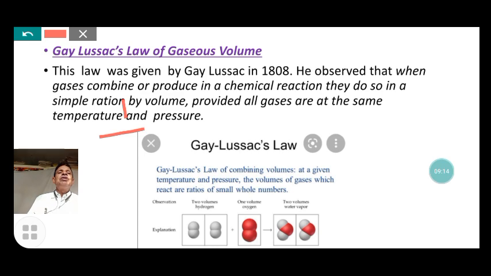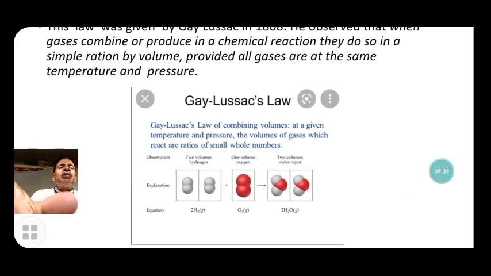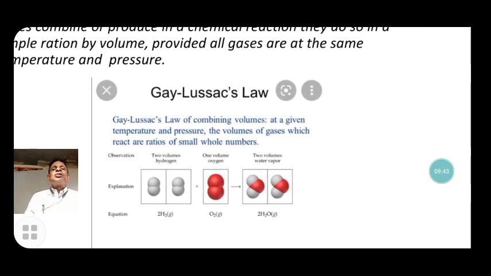That means when temperature and pressure remain constant, and if the gases combine or produce in a chemical reaction, then the volume of the gases will always be in a simple whole number ratio by volume. It is given here. This law is the same as the law of constant proportion.